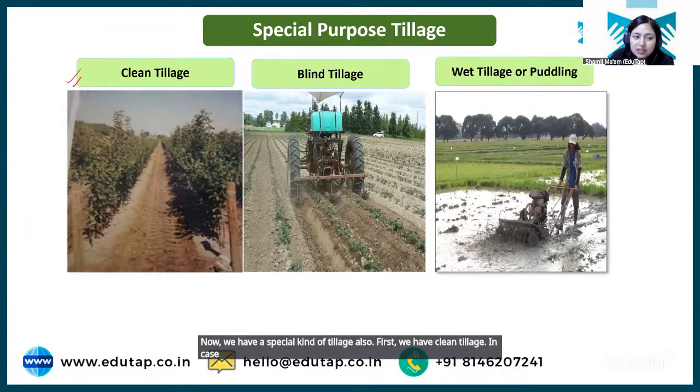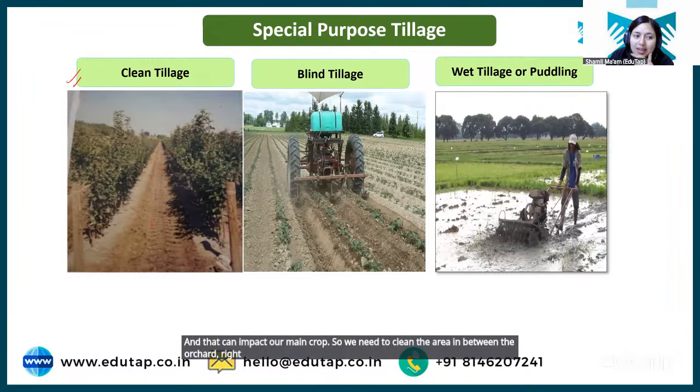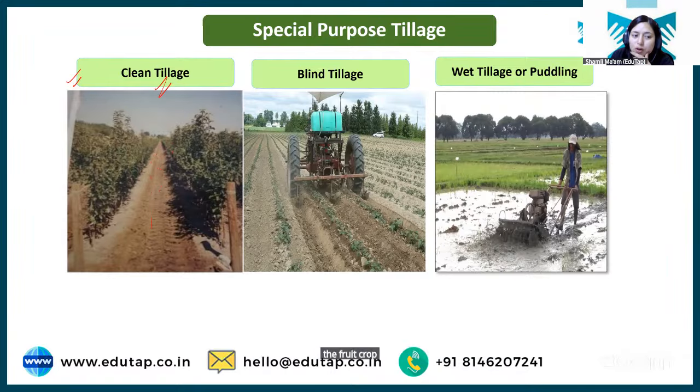In case of clean tillage, this is basically done in orchard or the big areas where we have grown fruit trees. In between fruit trees, what can happen? The stubbles from fruit trees can get collected over this place, over this empty land. And that stubble can harvest pest, disease, infections, and that can impact our main crop. So we need to clean the area in between the orchard, right? So for that, clean tillage is done where we are cleaning the area in between the fruit crops or in between the crops in general. Okay? In order to clean the area, clean tillage is done.